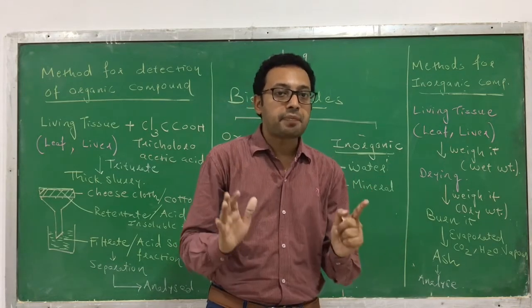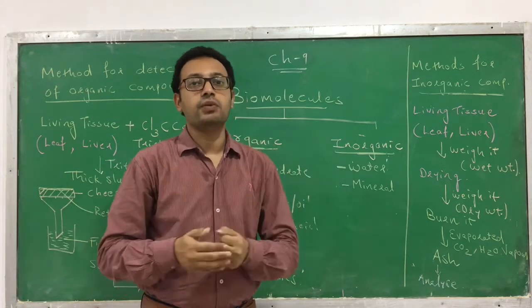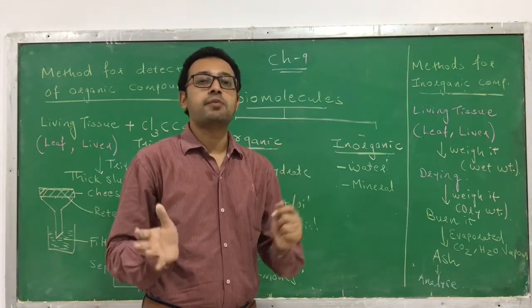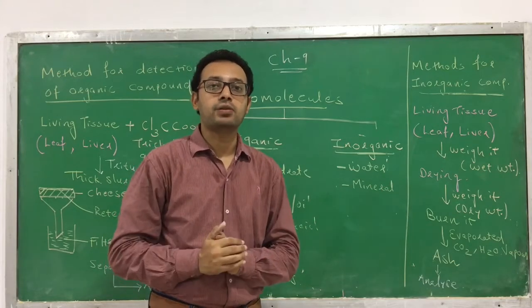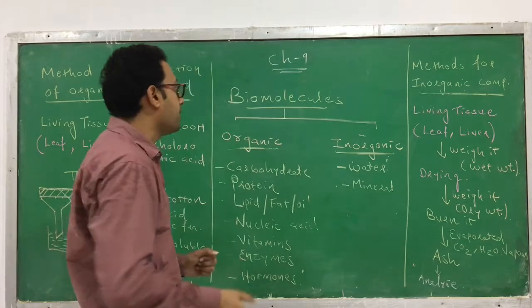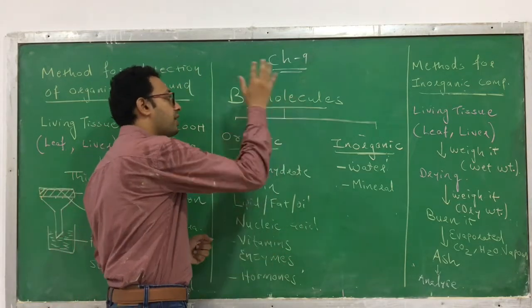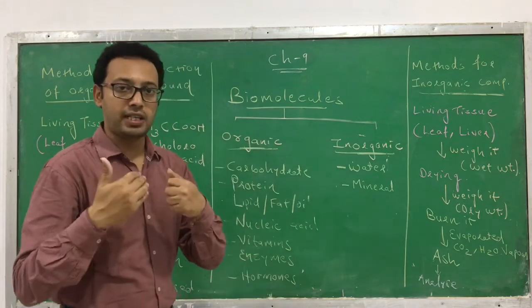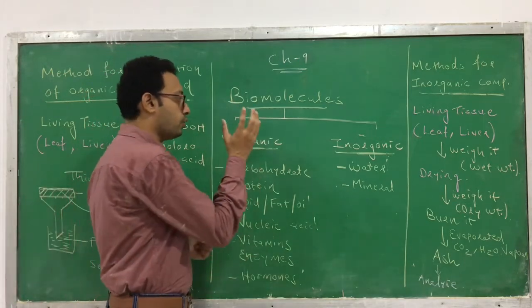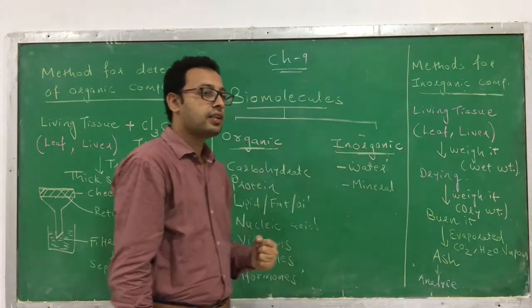So here I am repeating the methods, and in the next session we will discuss the different types of organic and inorganic compounds in detail. Here I again repeat what a biomolecule is. Biomolecules are the molecules you can find in a living organism. There are two types of biomolecules, organic and inorganic.